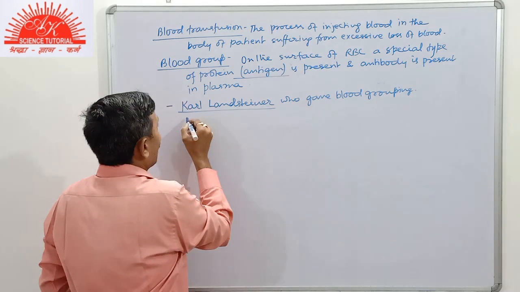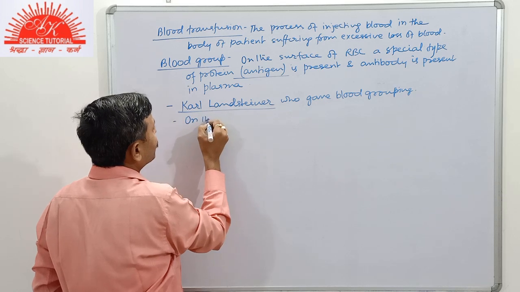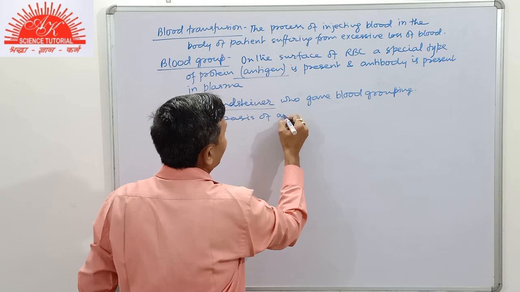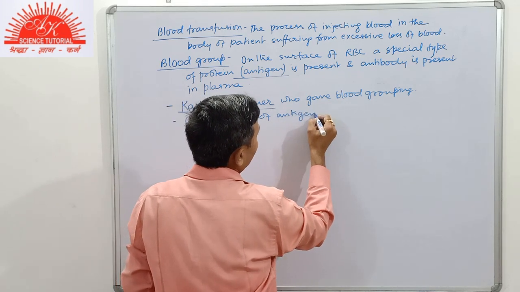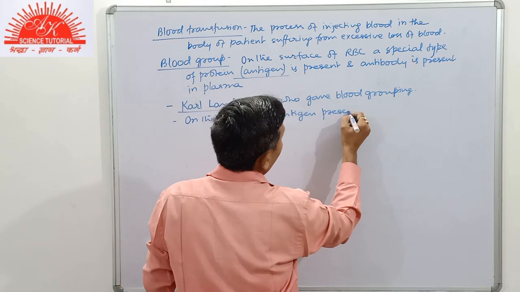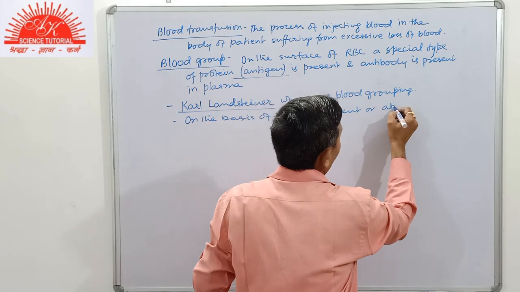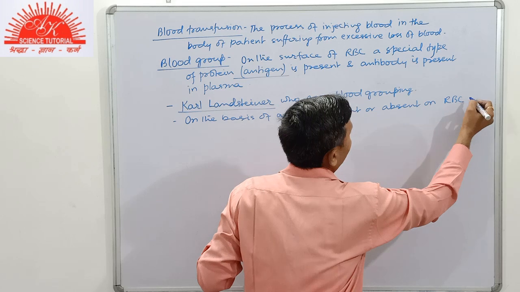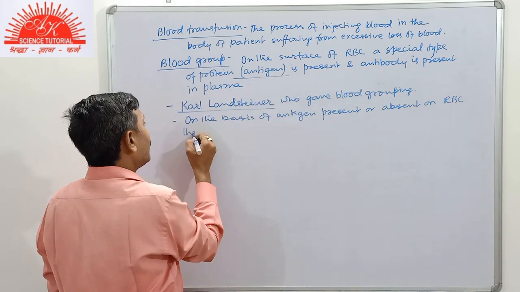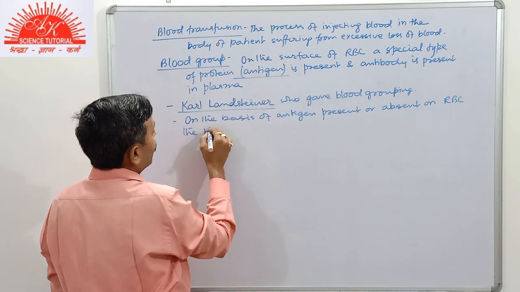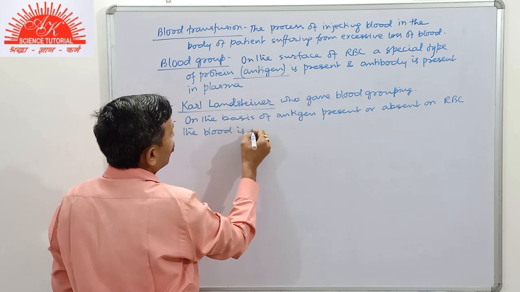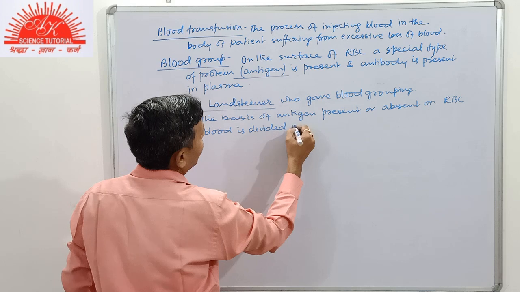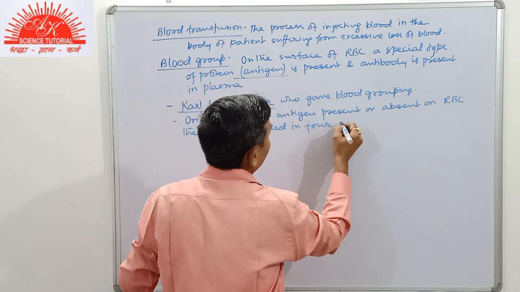That is, on the basis of antigen present or absent on RBC, the blood is divided into four groups.